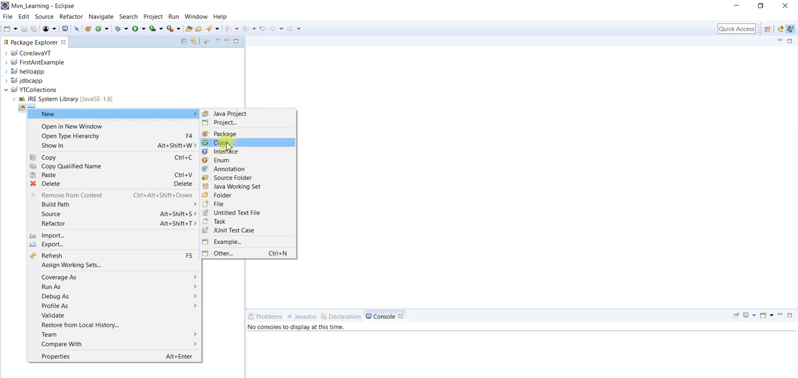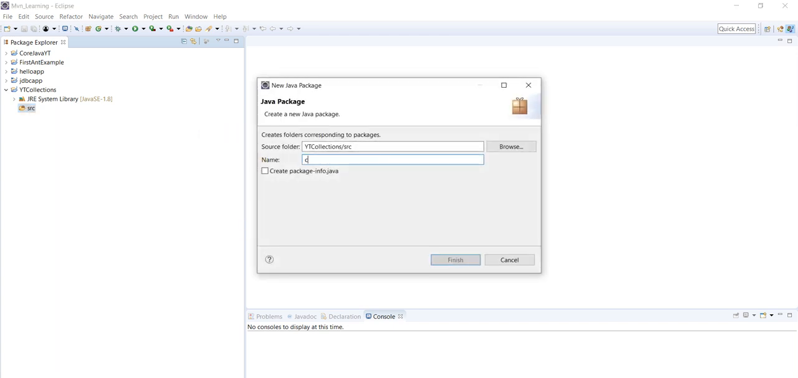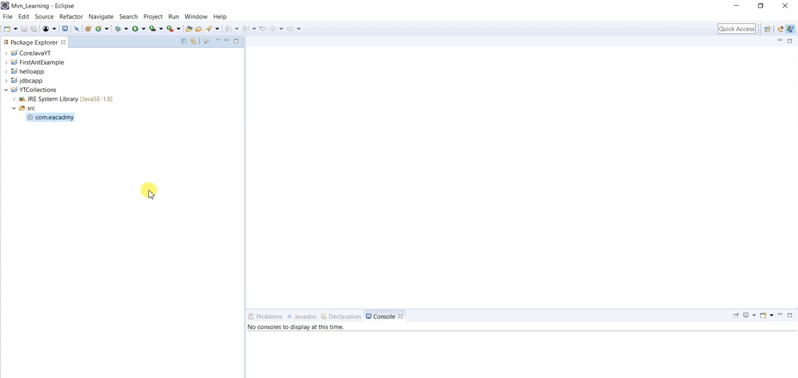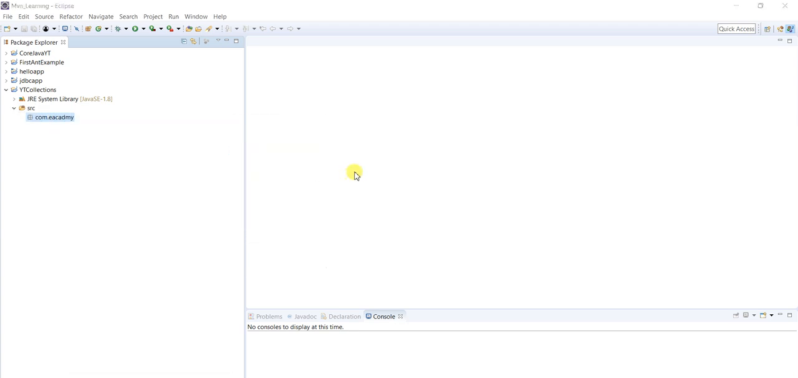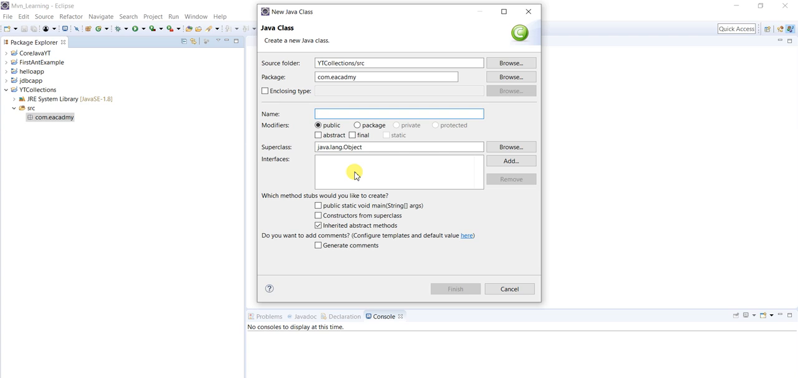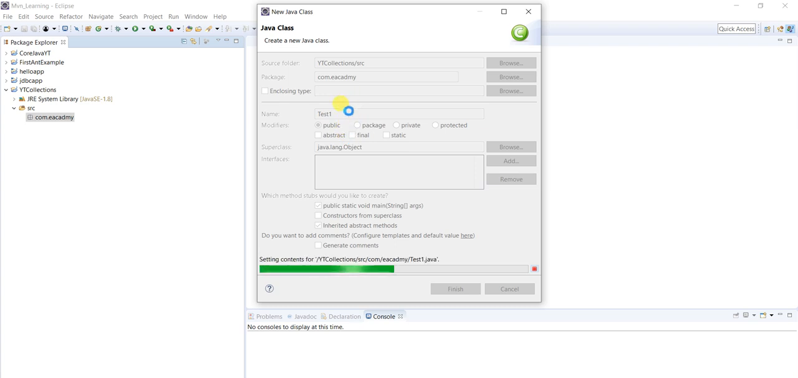and hit package. Let's say com.eacademy is the name of the package. Hit finish and right click, new class. Let's say I'm going to create a class called test1 with main method. Let's see how this array list will work.